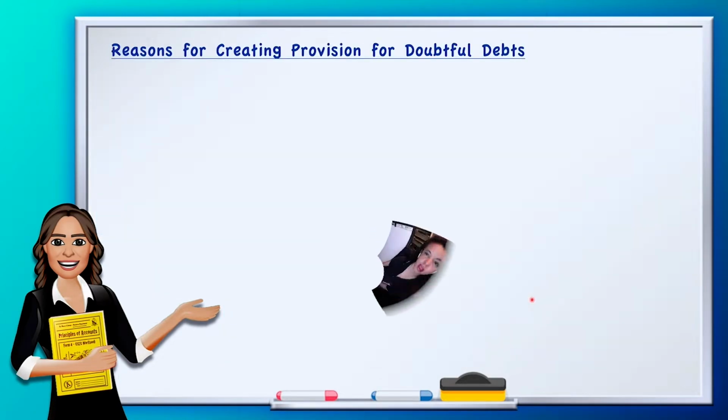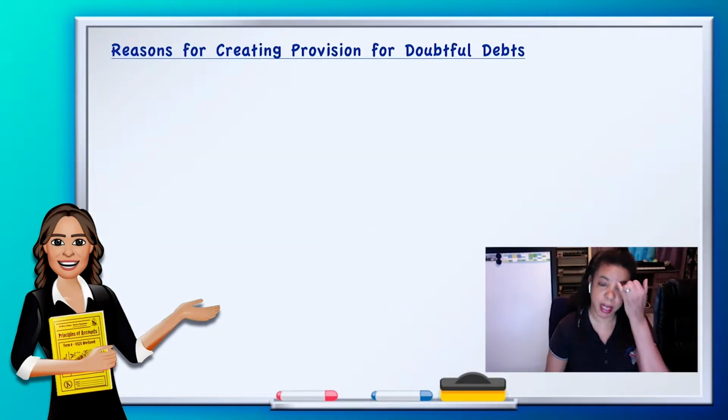Okay, so you would skip a line, and this is your next subheading: Reasons for creating provision for doubtful debts. So what are the reasons for creating it? As you see, every reason is really backed by a concept. And for adjusting entries, which this is also, it's an adjusting entry, the reason will therefore be attached to the rules for the adjusting entry, which you have already seen as matching and prudence.